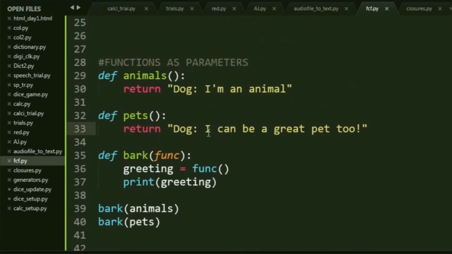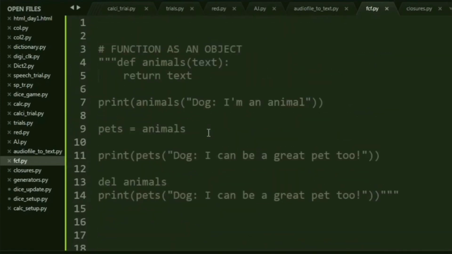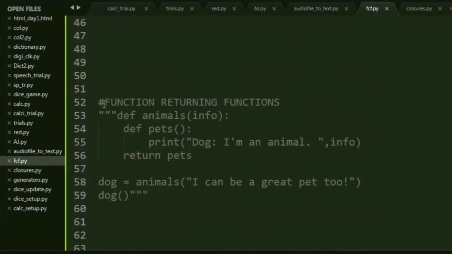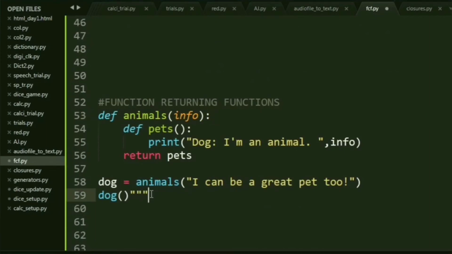So we've done two concepts, that is functions as an object and functions as parameters. Now comes an interesting part. If you are a person who previously has dealt a lot with C programming, that is the C language, this is going to be totally new to you, and it's going to whack your brain out, because in the C language, we totally ban this concept. On the other hand, in Python, it's actually a pretty interesting method to carry out.